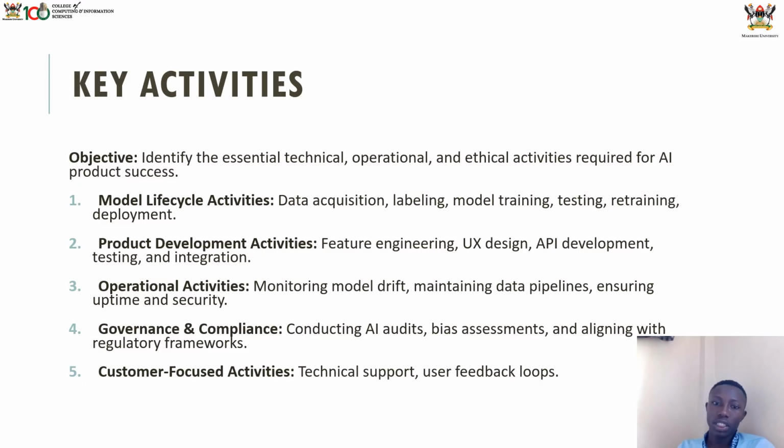I have not yet done this: conducting AI audits by government, and giving us reports to allow us to just continue working how we are working. Then customer-focused activities like technical support and user feedback groups, just going to check how our system is working out there. It will be a very important key activity.